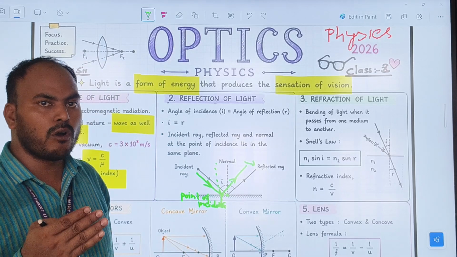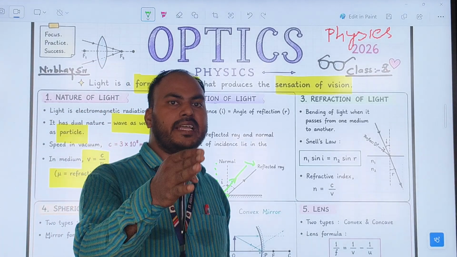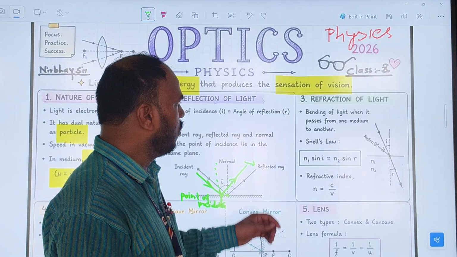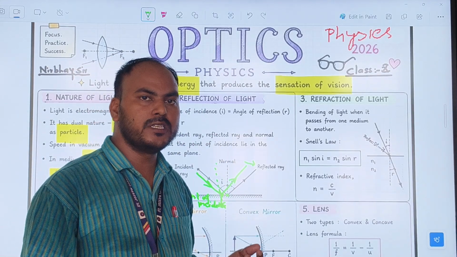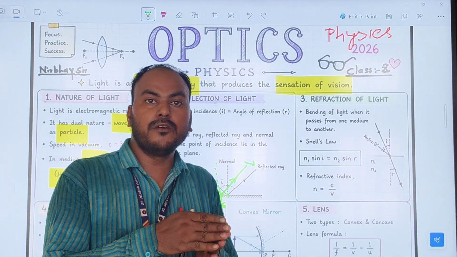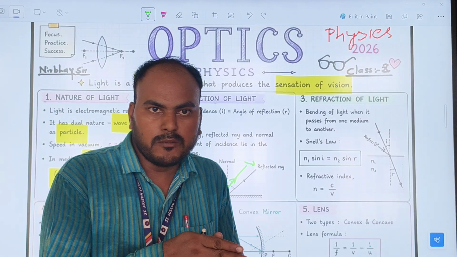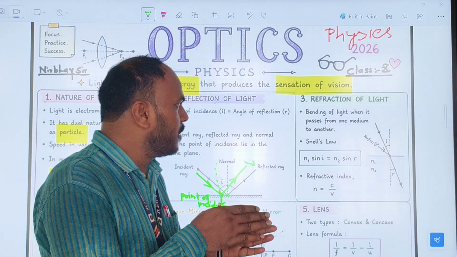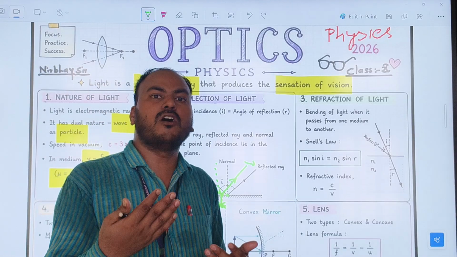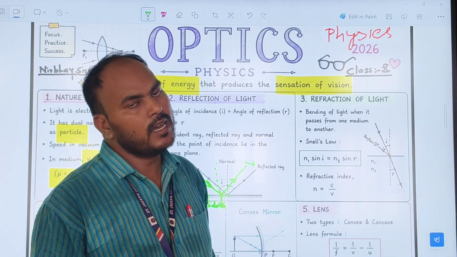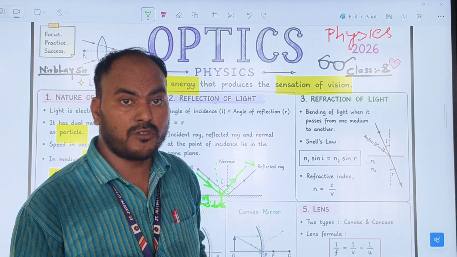It depends on the medium density. Now what is the refraction of light? Refraction of light means the bending of a light ray when it passes from one medium to another medium.